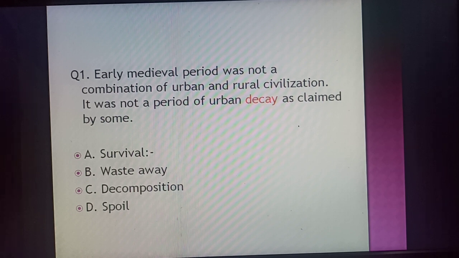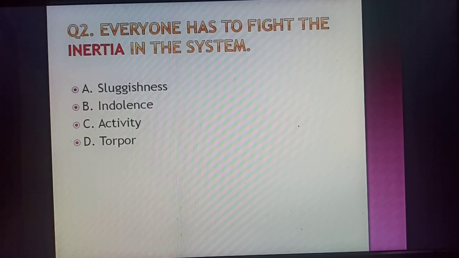So we can say that the antonym for the word decay is survival. Let's hit the next word now. That is: everyone has to fight the inertia in the system. The option for this is sluggishness. And the antonym for the word inertia is sluggishness.